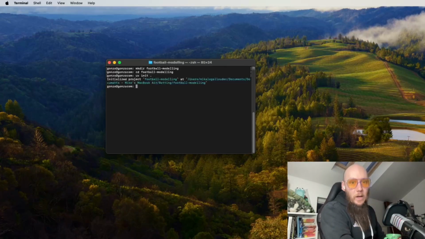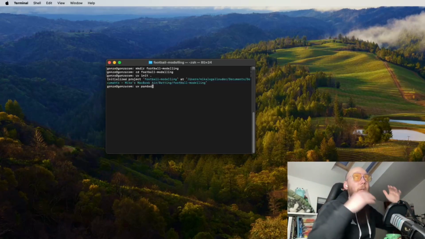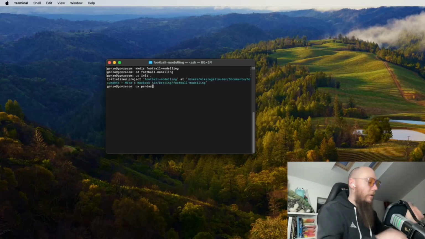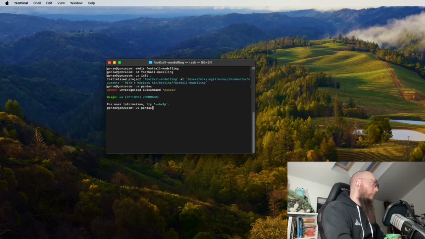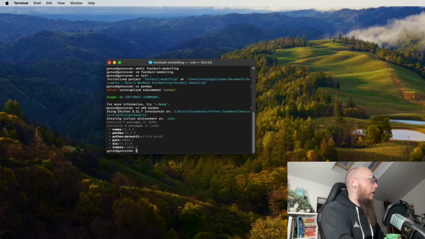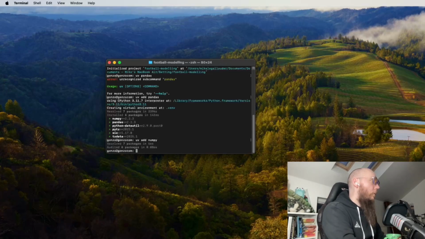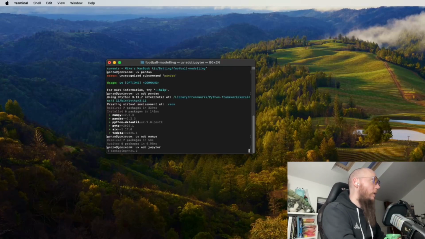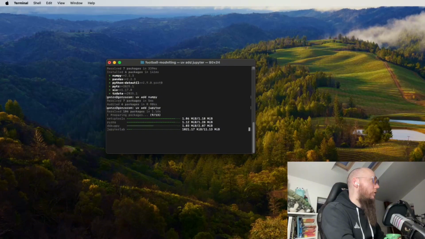That is created, so now we have a UV project in that environment, and the first thing that we're going to do is add some of the packages that I know that we are going to need. We're going to need a package called pandas, which is a data manipulation package in Python. Oh, no, that's not how you do it. You uv add pandas. And then I also know that we're going to need NumPy, which was already there because pandas brought it in, so that's good. And we are going to need uv add jupyter. That is going to add itself, just like that.